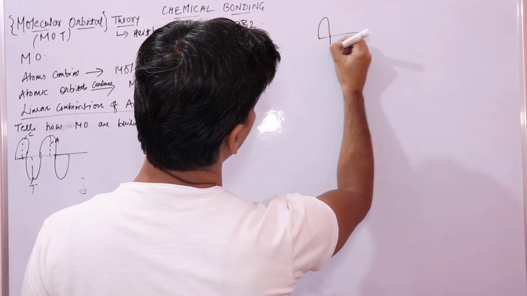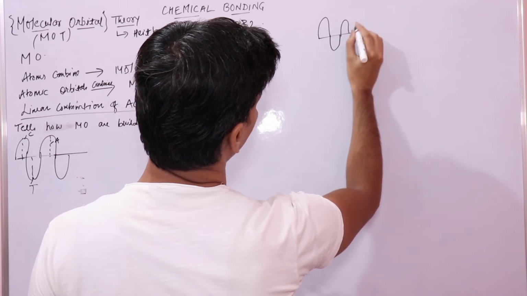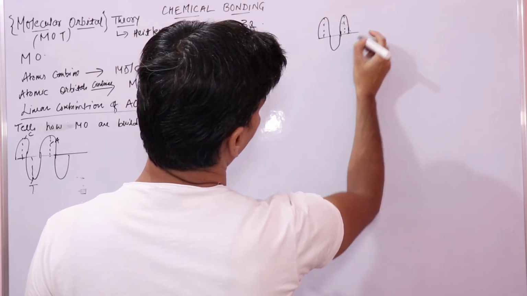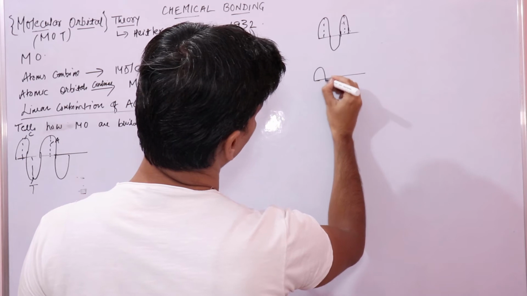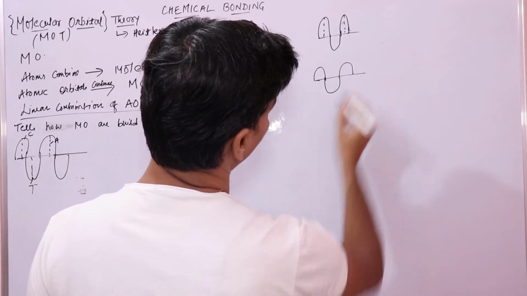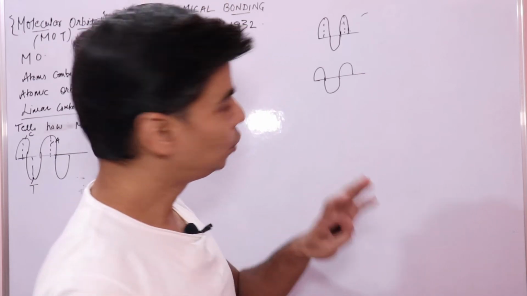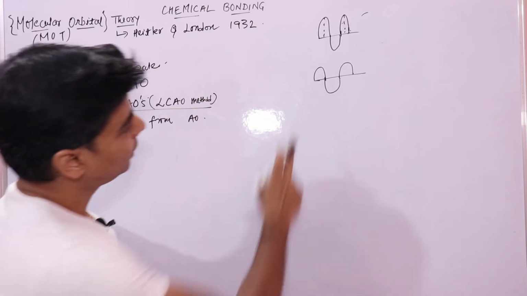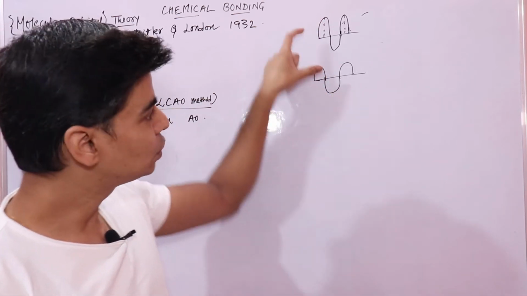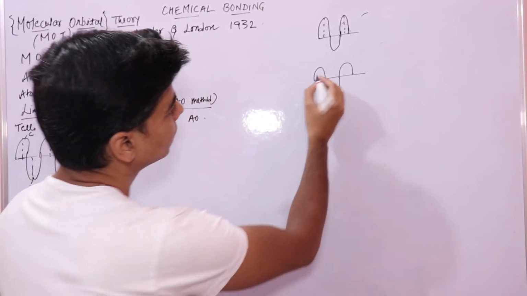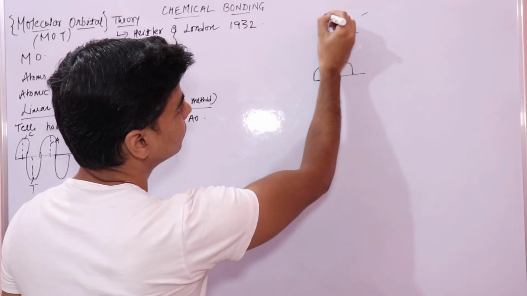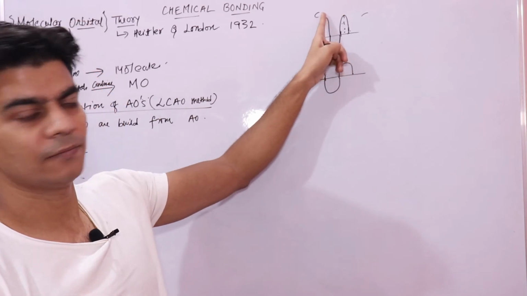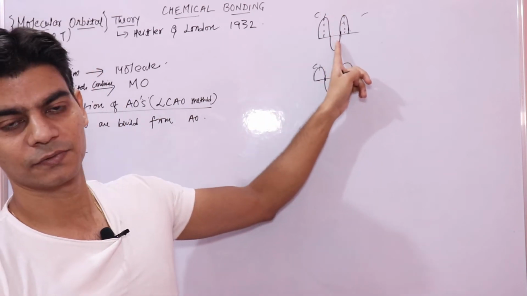If this is a bigger wave, this is one wave, let's say, and we have another wave, this wave. There are two ways these waves can combine. When these two waves interact, the crest of this wave will fall on the crest of this wave, and troughs of this wave will fall on the troughs of this wave.